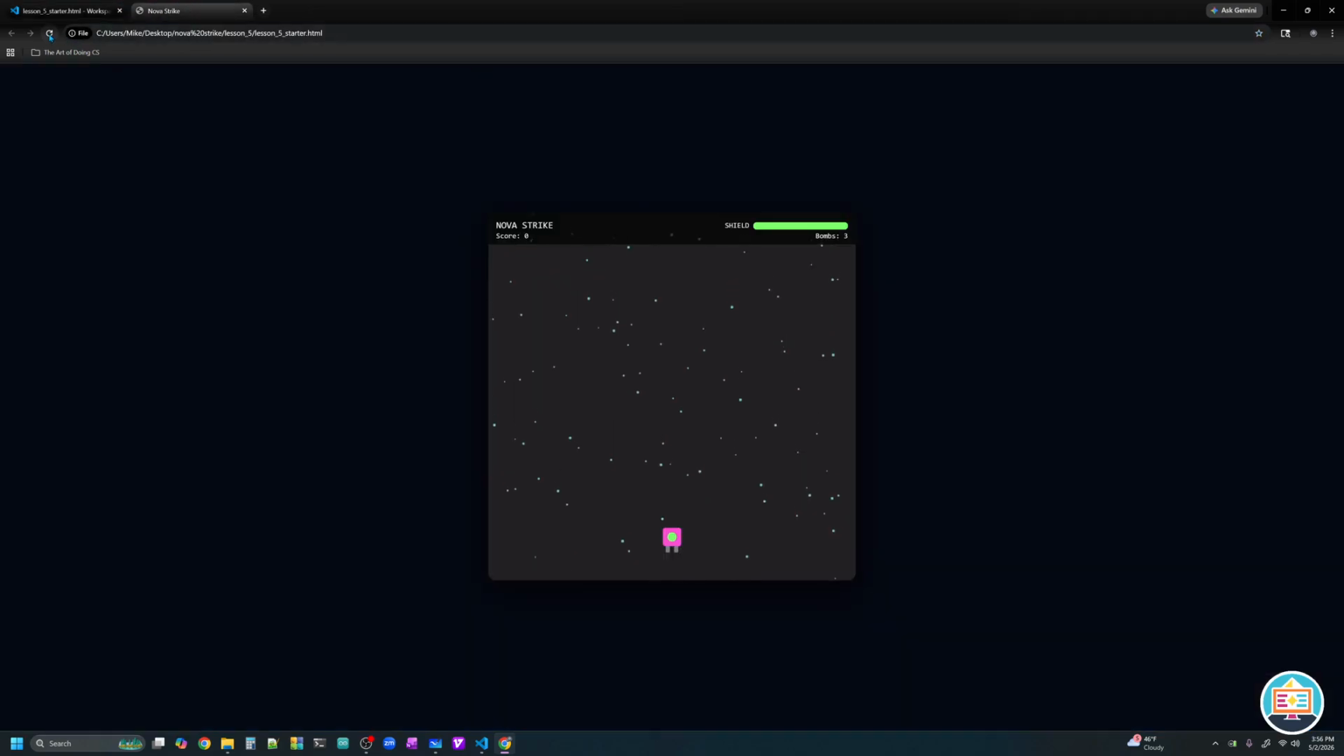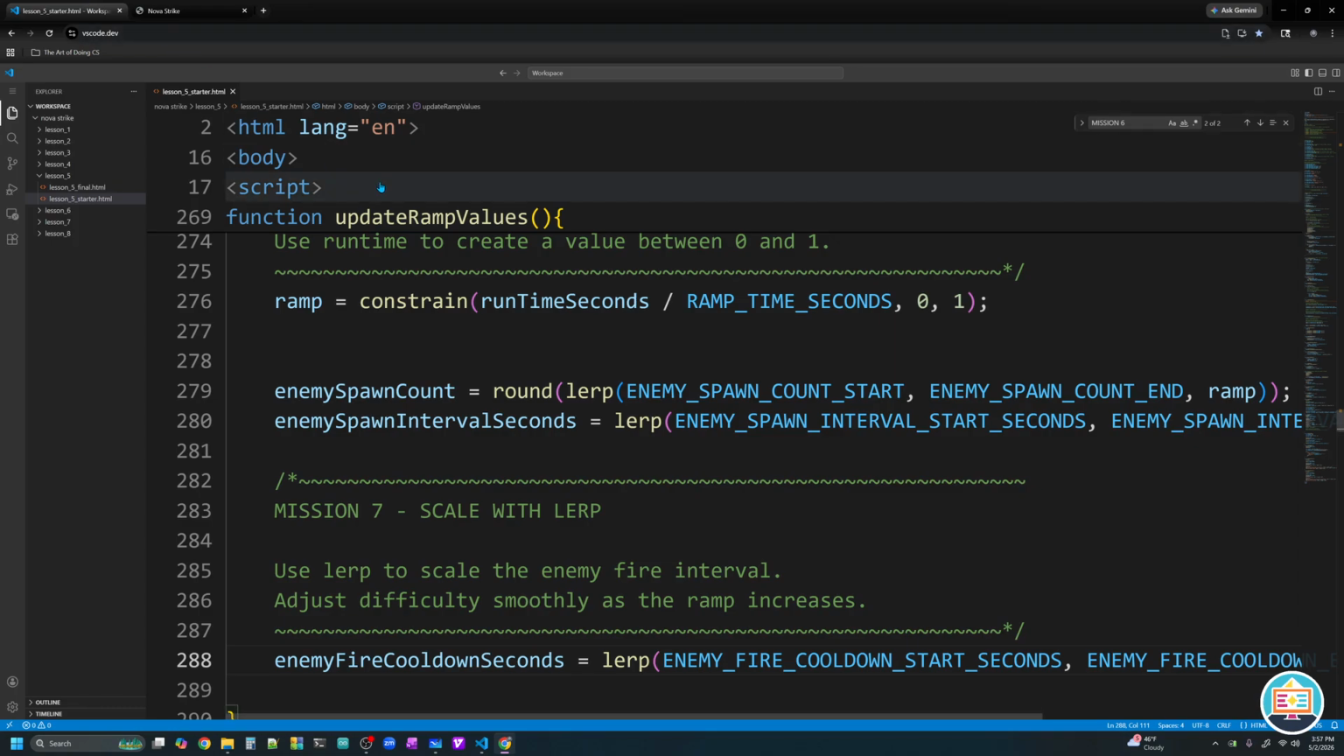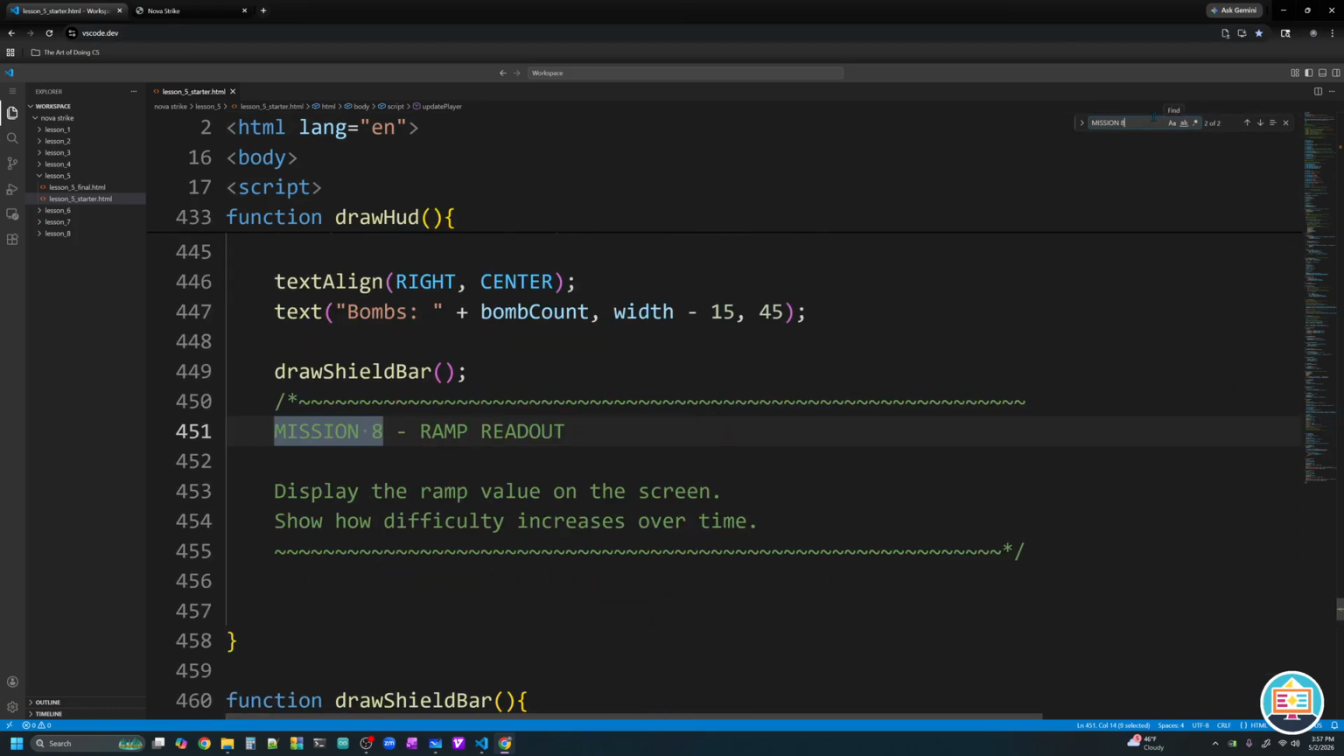So let's run this. If I run this now, all right, it looks exactly the same, which is super, super boring. And you can say, well, how do we know this ramp system is even working? How do we know that the difficulty is getting harder and harder and harder? Well, outside of building the entire enemy system right now, we don't. So there's something to help us, and that will be in mission number 8.